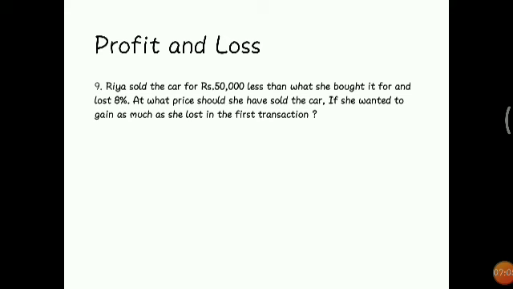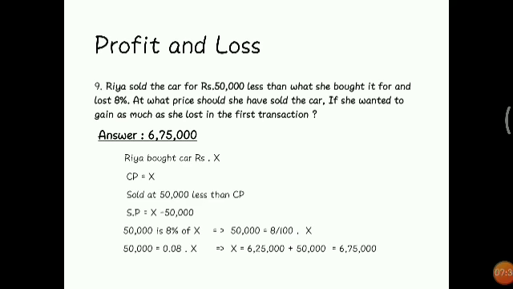The 9th one: Ria sold the car for rupees 50,000 less than what she bought it for, and the loss is 8%. At what price should she have sold the car if she wanted to gain as much as she lost in the first transaction? Simply understand the question and we will move for the answer and step-by-step procedure. The answer is 6,75,000. What is the step-by-step procedure? We will go for it.